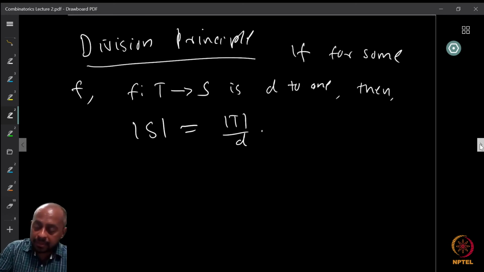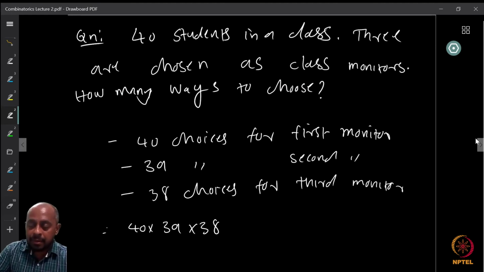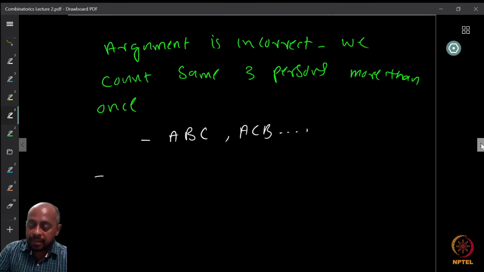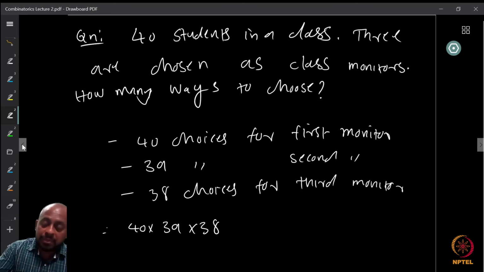right? We just said there are exactly 3 class monitors we are going to choose. We did not say that one guy is superior to the other, or one guy has higher rank than the other. Nothing like that, right? So therefore, all these, ABC or ACB or CBA, each of these choices are going to give us exactly the same 3 guys. Which means that we have counted them more. So we already did some overcounting. So now can we do something to undo the overcounting, right?